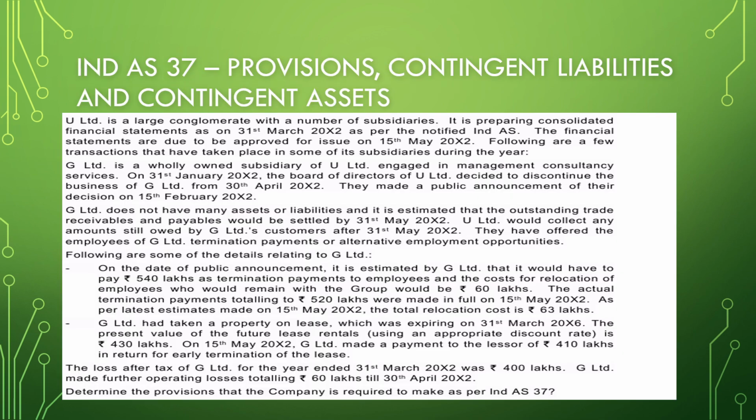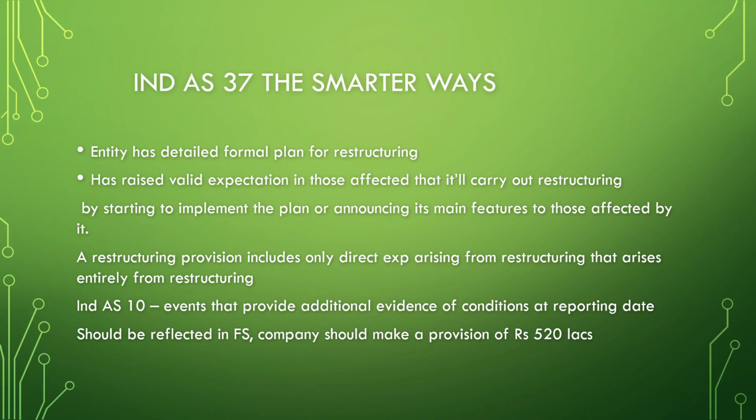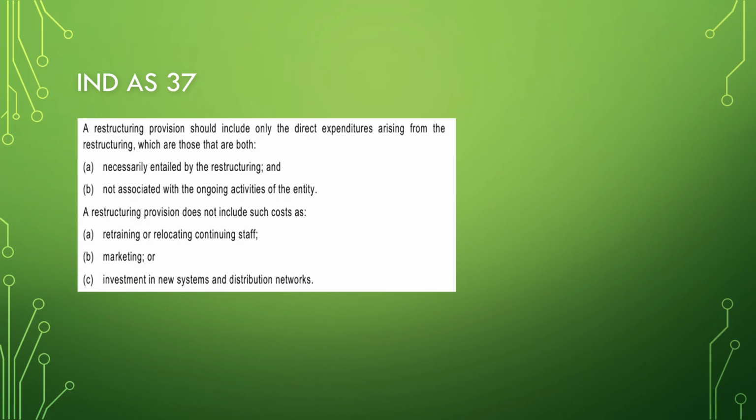Where did we see 520 lakhs? So cost of relocation would remain, and termination payments totaling 520 lakhs. Termination payment is 520 lakhs. So for the termination payment, 520 lakhs provision should be made. Do we need to do anything for relocation cost? The relocation cost which I kept stressing 3 times.